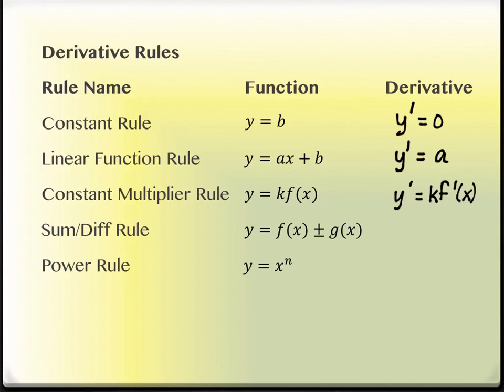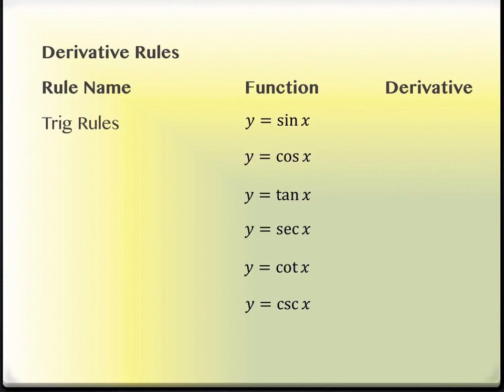What happens when I have a sum or a difference? Y prime equals f prime x plus or minus g prime x. Right, we just take each of the pieces' derivatives individually. We liked that one. It's not like quotients and products, right? It's a little straightforward. And how about the power rule? n x to the n minus 1. Okay. Is that good for everybody? We've been doing these for over a month now, probably 6 or 8 weeks at this point, so I think they're okay. The trig rules are the ones that are maybe less comfortable for us because they don't have quite the repetition. We don't use them quite as frequently.